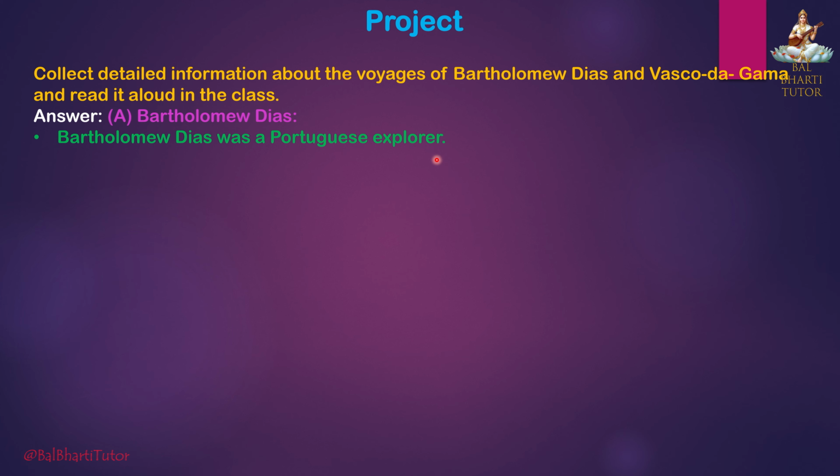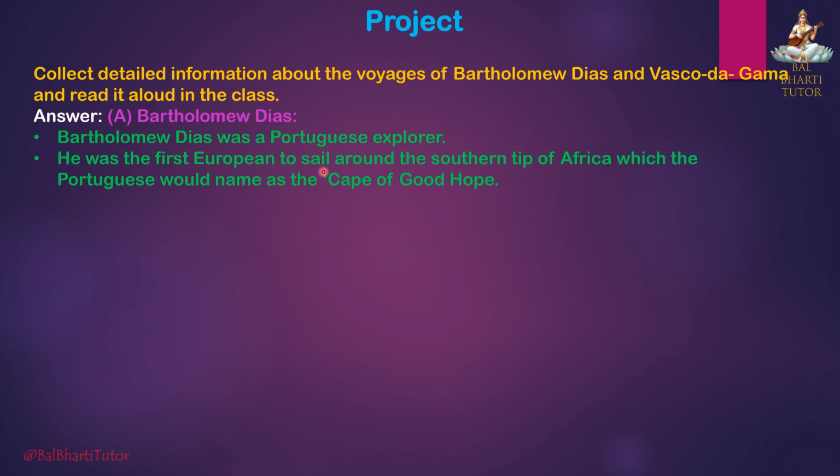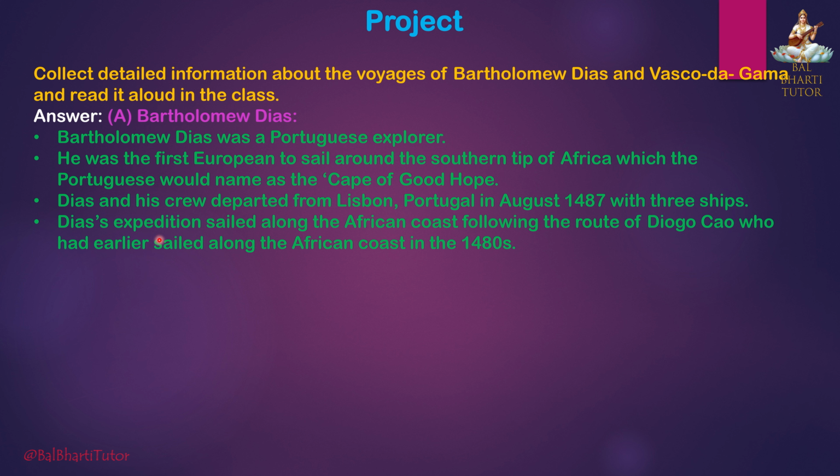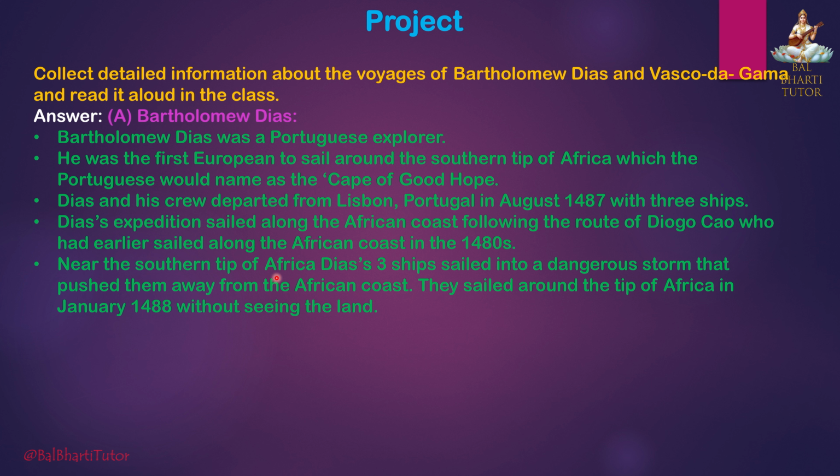Bartholomew Diaz was a Portuguese explorer. He was the first European to sail around the southern tip of Africa, which the Portuguese would name as the Cape of Good Hope. Diaz and his crew departed from Lisbon, Portugal in August 1487 with three ships. Diaz's expedition sailed along the African coast, following the route of Diogo Cao, who had earlier sailed along the African coast in the 1480s. Near the southern tip of Africa, Diaz's three ships sailed into a dangerous storm that pushed them away from the African coast. They sailed around the tip of Africa in January 1488 without seeing the land.